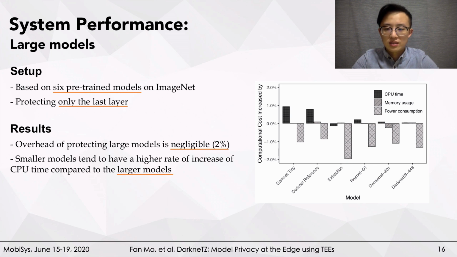In addition, we found that amongst those models, the models with small sizes tend to have a higher rate of increase of CPU time compared to the larger models. This indicates that with larger models, the influence of trustzone protection on resource consumption could be relatively less.